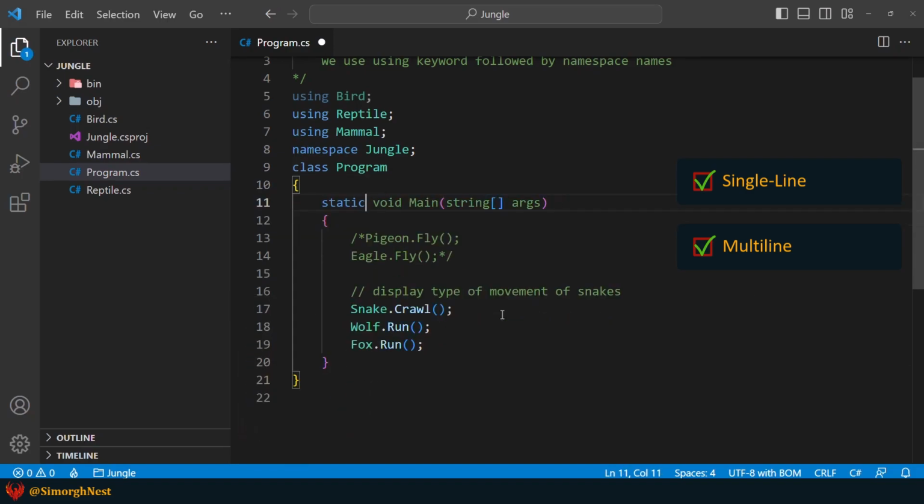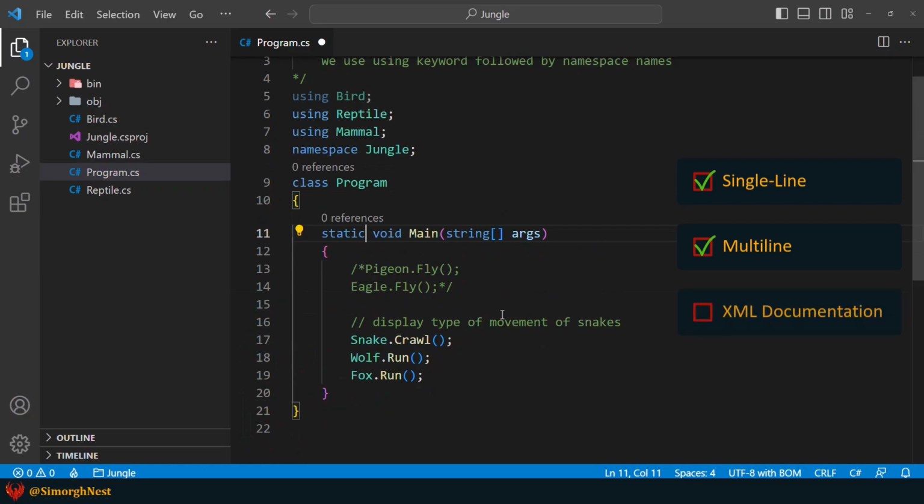Alright, the last type of comment is XML documentation, and we'll talk about it in the intermediate course. Okay, that's it. See you in the next lecture.